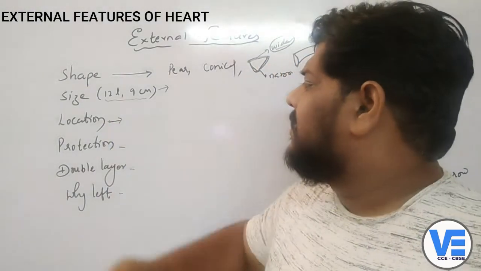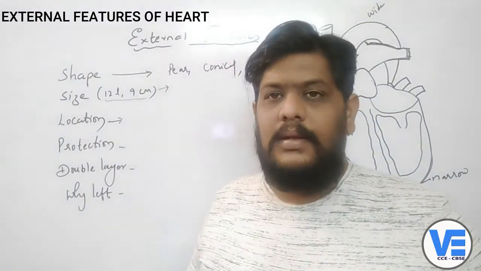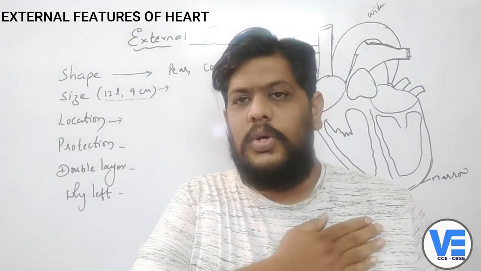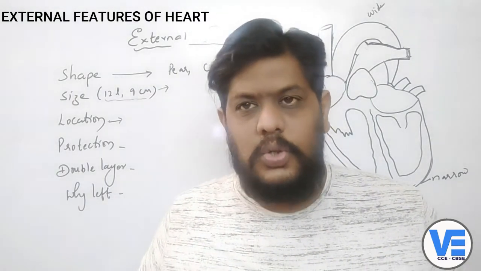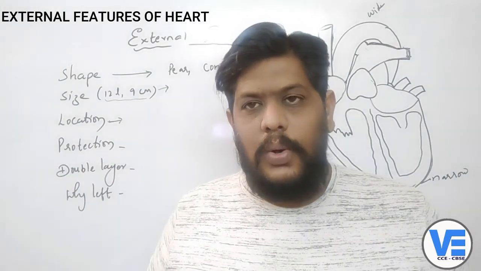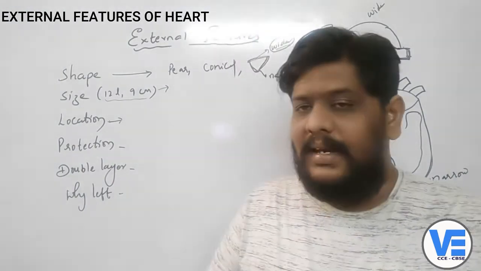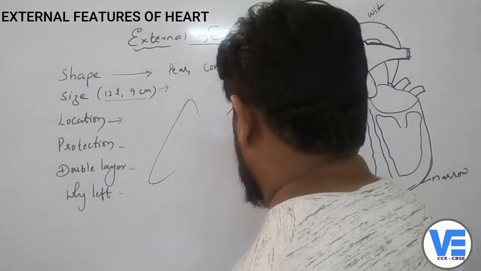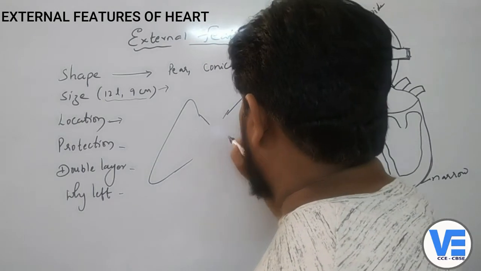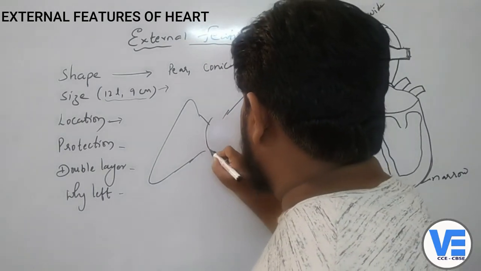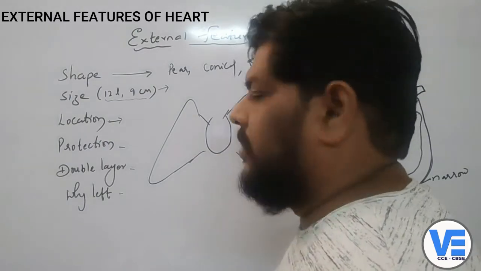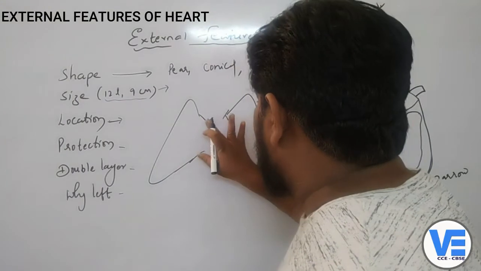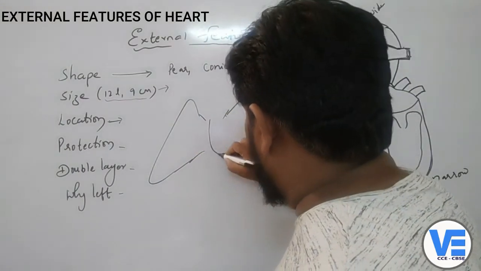Now, where is this heart located? Whenever we talk about where the heart is located, you always show your left side, which is not at all true. Because the heart is not located towards the left side, but exactly in the center, right? Now, if you take the lungs, these are the two lungs here. The heart is exactly located in the center, but slightly tilted towards the left side like this, okay?